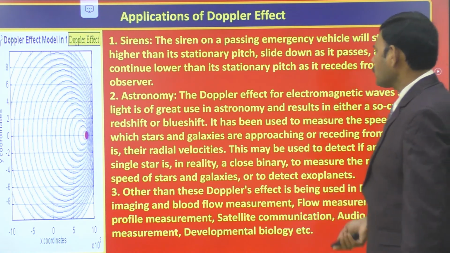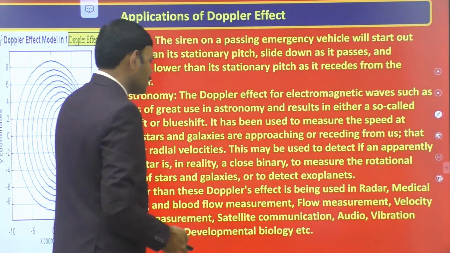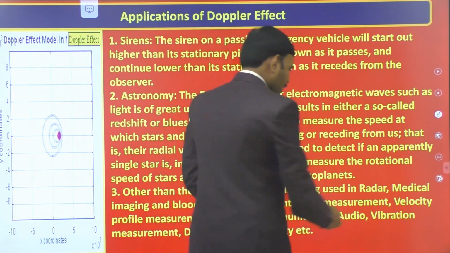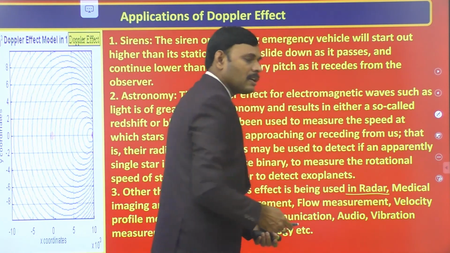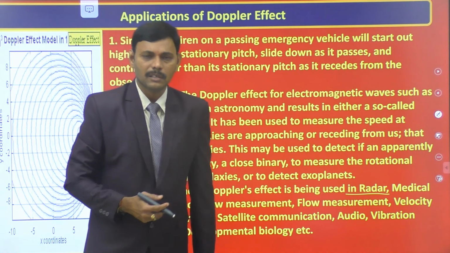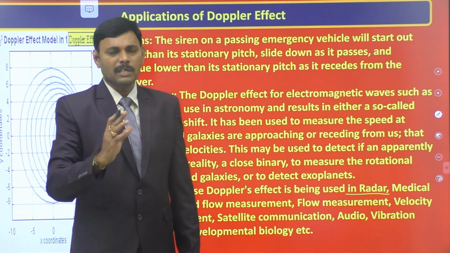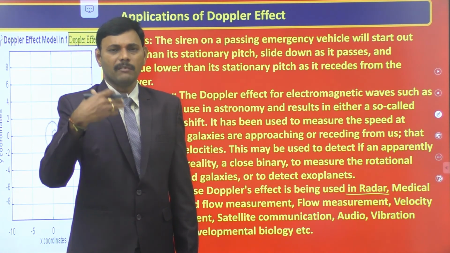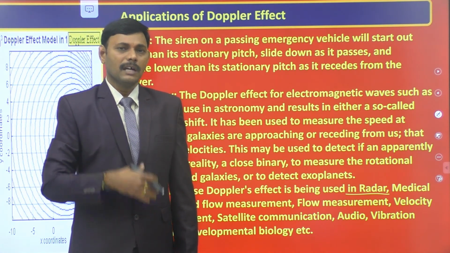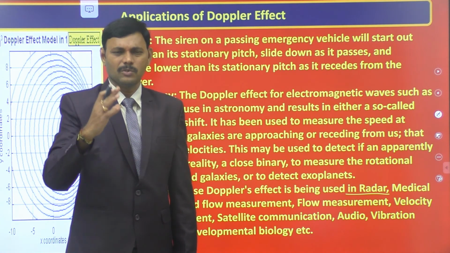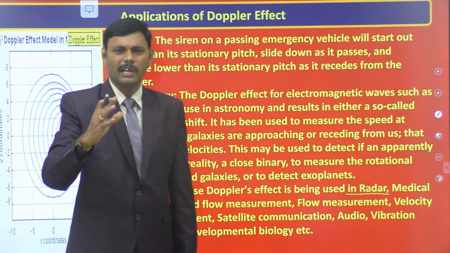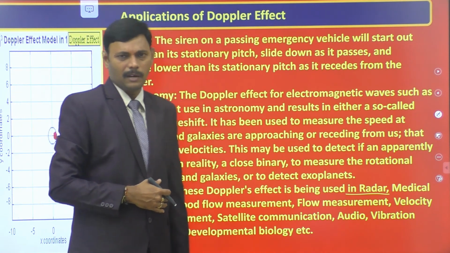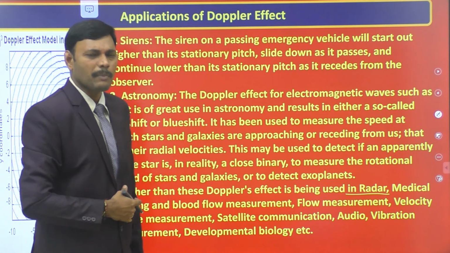Other than astronomy or sirens of emergency vehicles, the Doppler effect is also used in radars. Radar is a very useful instrument to observe aeroplane velocities. To identify the location and the velocity of moving aeroplanes, we use the radar. So radar also uses the Doppler effect phenomena.